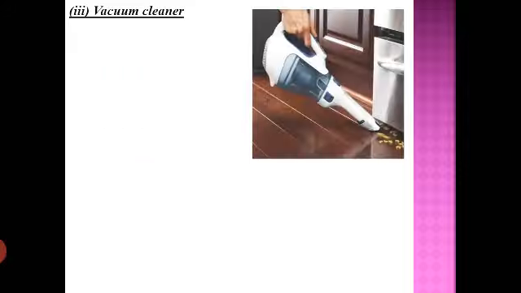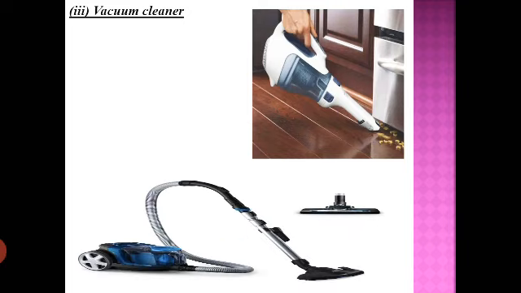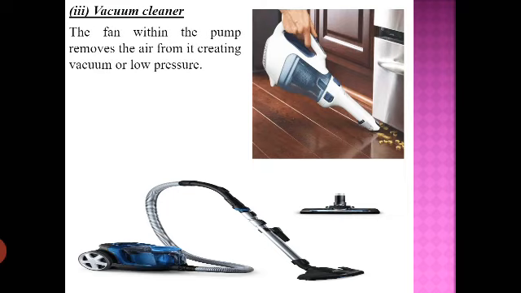Then we have the vacuum cleaner. This is also based on atmospheric pressure. You must be surprised to know, but this is the reality. So we have different types of vacuum cleaners, but all of them have the same concept, that is, within the vacuum cleaner there is a fan. So very first we can read out: the fan within the pump removes the air from it, creating vacuum or low pressure.